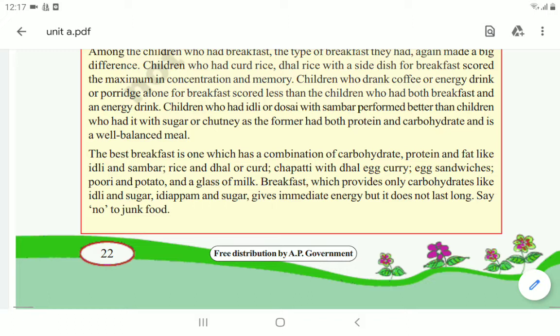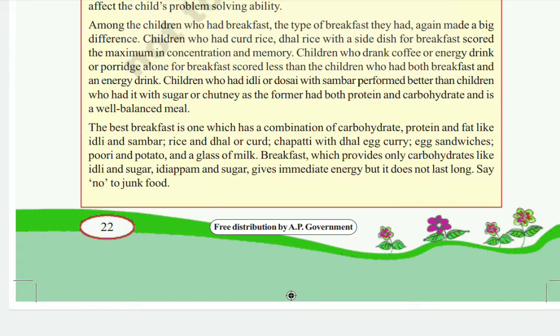How will it be? Like idli and sambar, rice and dal or curd, curd rice, chapati with dal, egg curry, egg sandwiches, puri and potato, and a glass of milk. This is the best breakfast for the children.